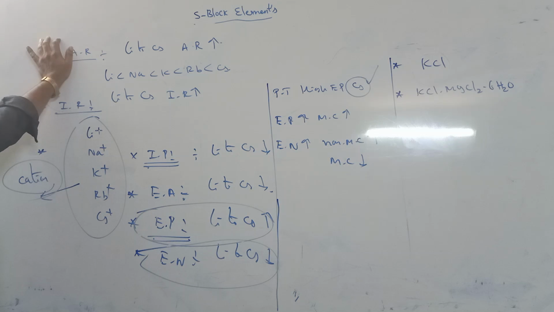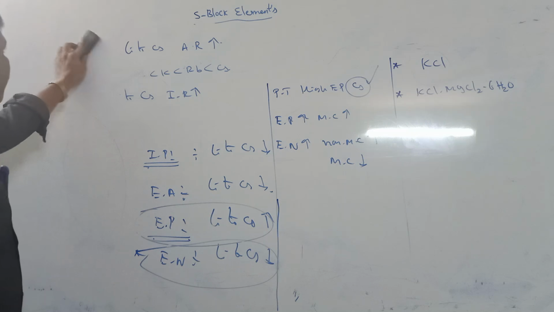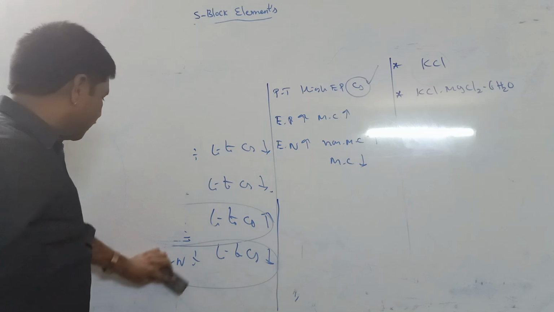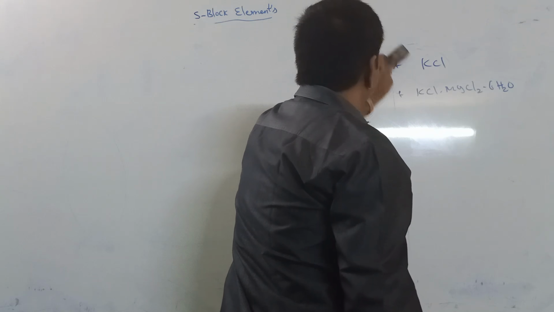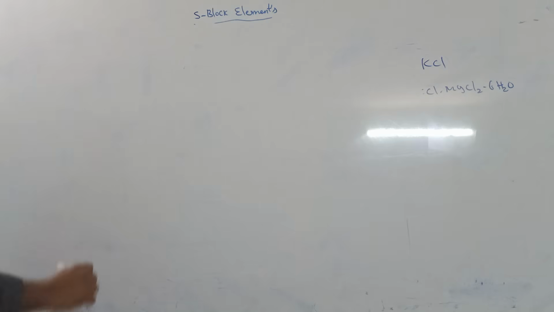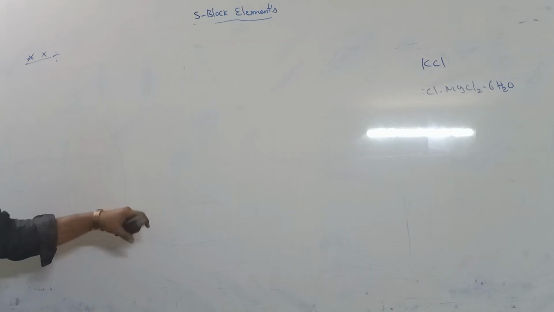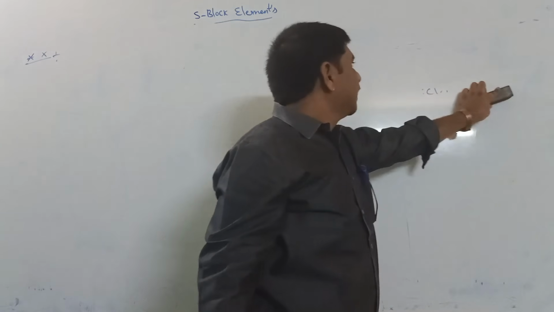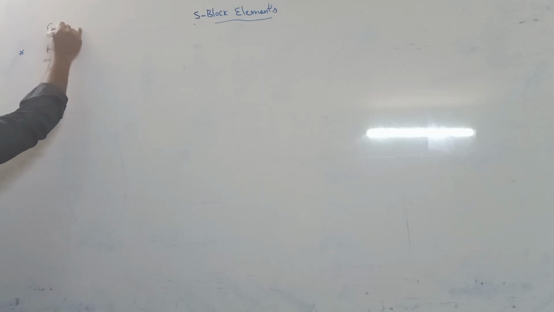We know that these group elements have high reactivity, so these elements react with many compounds, elements or molecules and can form compounds. These are the chemical properties of alkali metals.